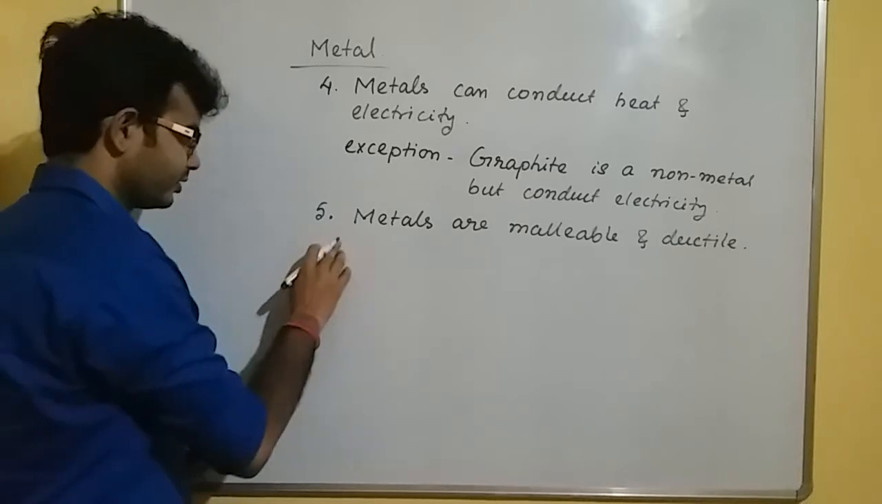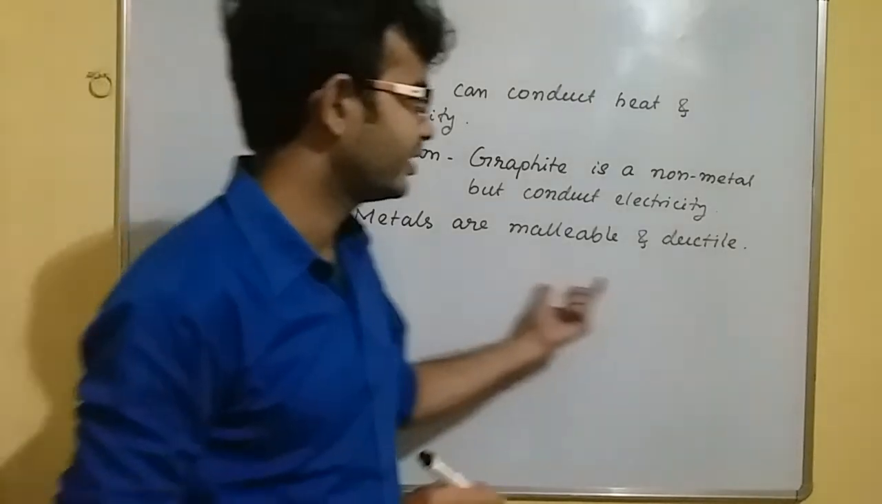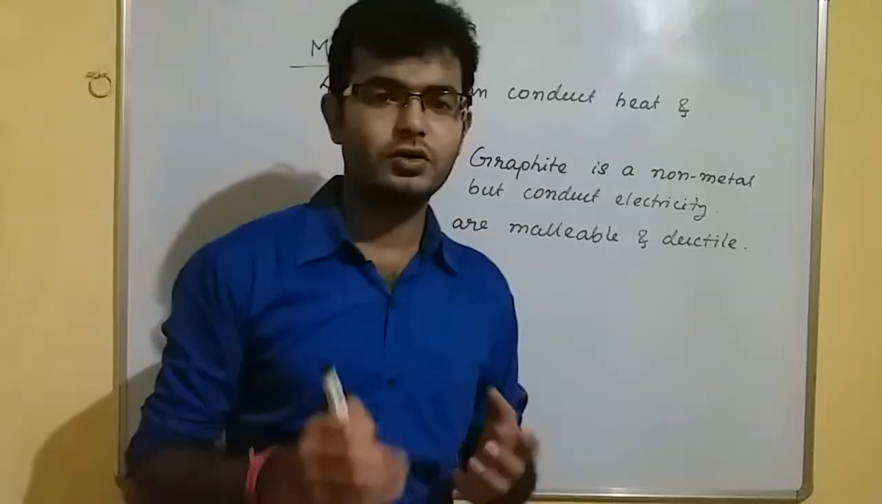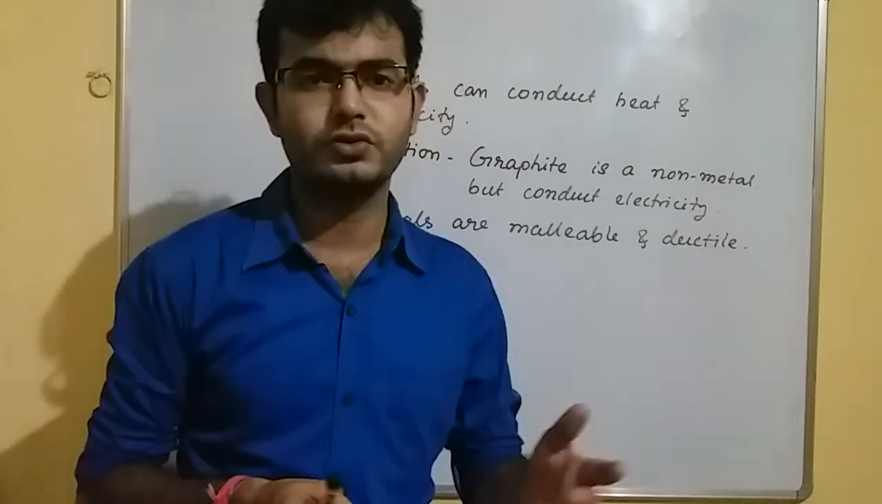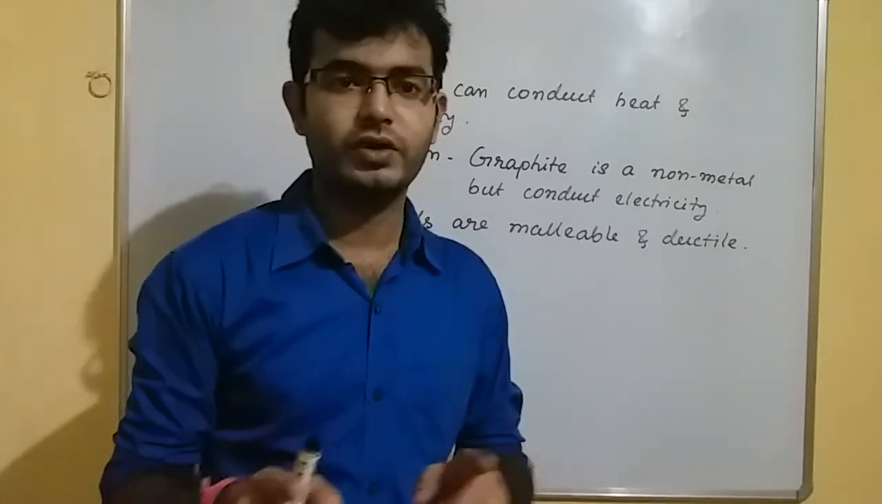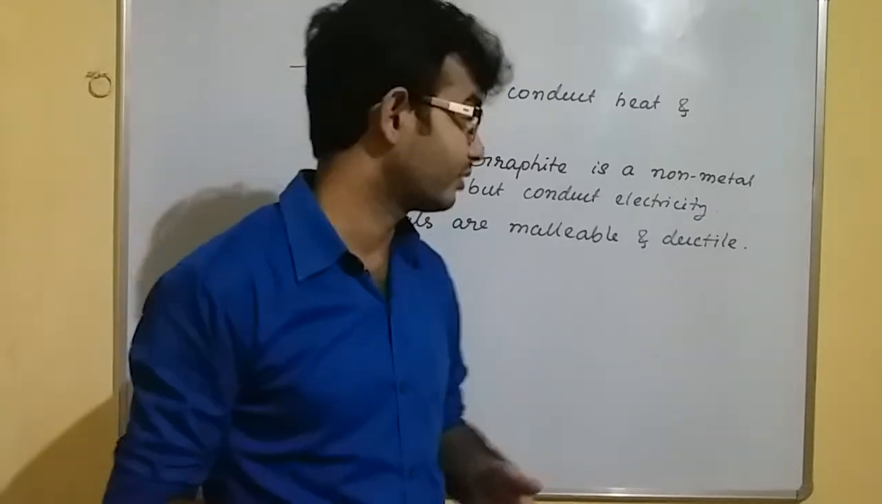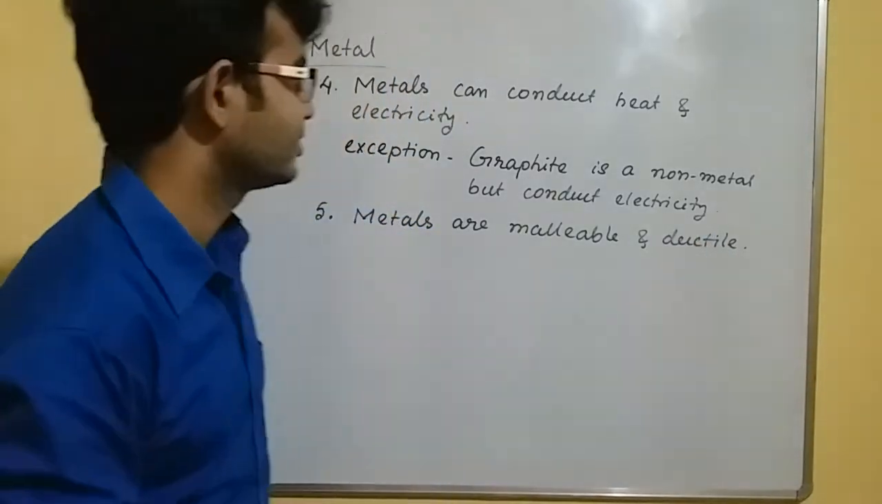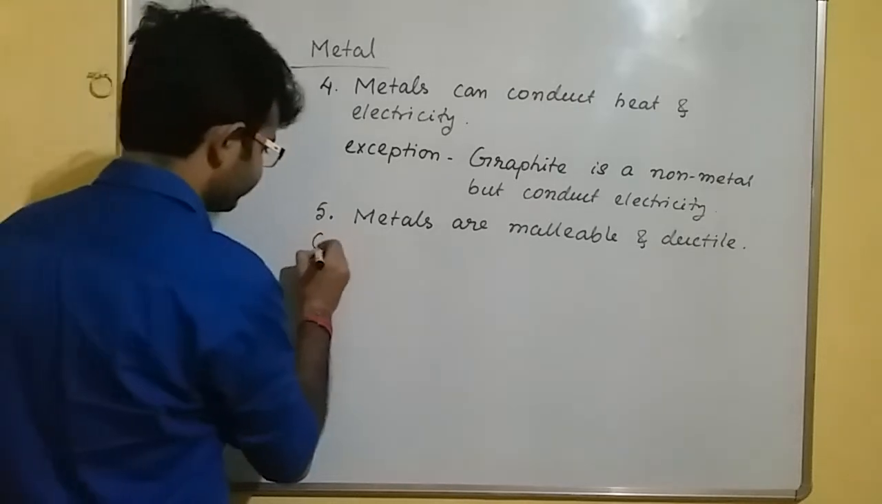Okay, remember this one. But at present there is an exception. I am not writing the exception here. That is in case of ductile, carbon fiber is usually used now. Carbon is a non-metal, although carbon fiber can be converted into thin wires. That is ductile. Okay, next one.